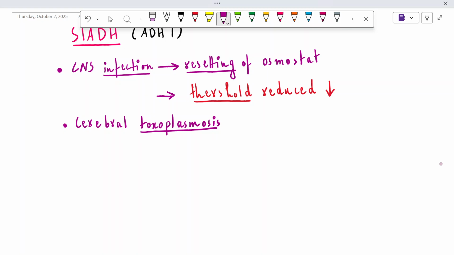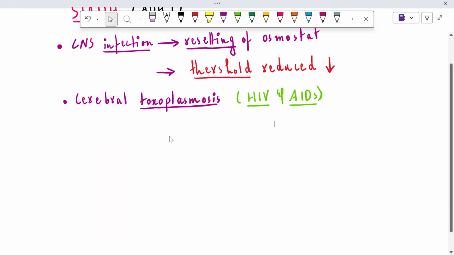And this cerebral toxoplasmosis is seen in patients with HIV and AIDS. Okay. Along with the cerebral toxoplasmosis, the person may have suffered from HIV or have a history of AIDS, right? It is a worth-mentioning part.